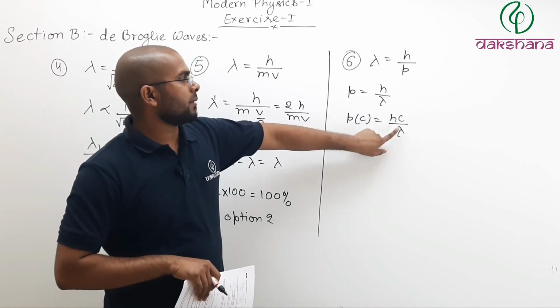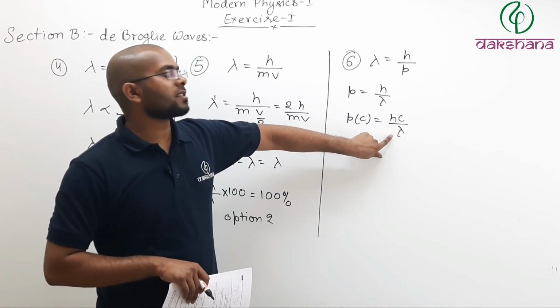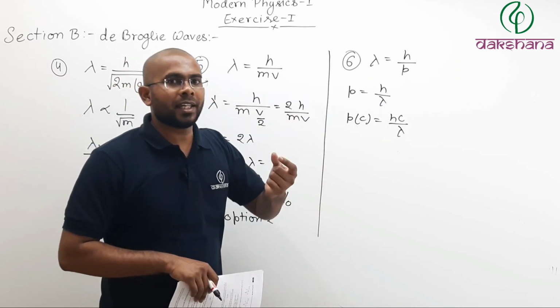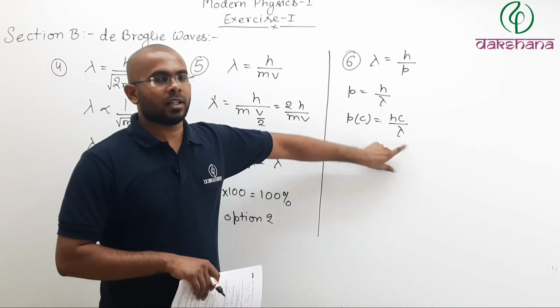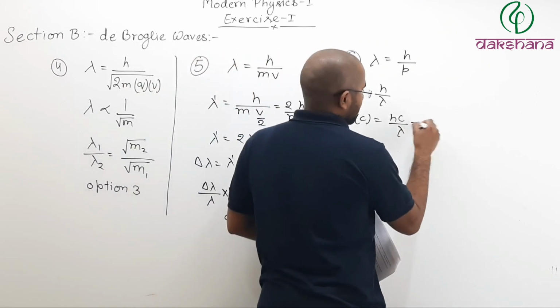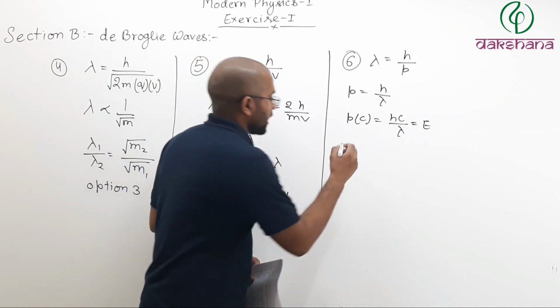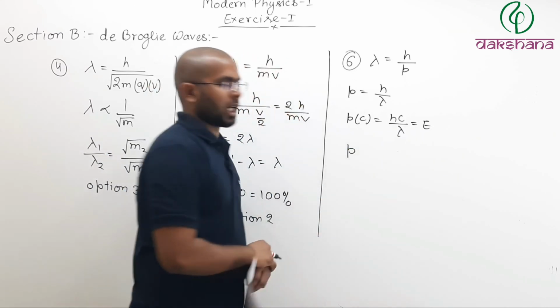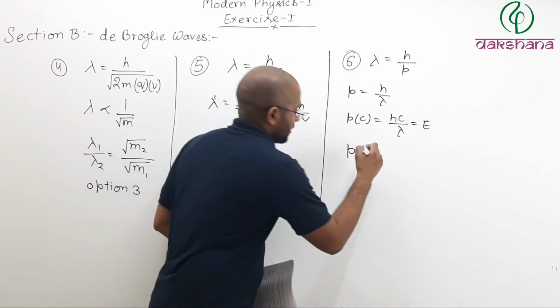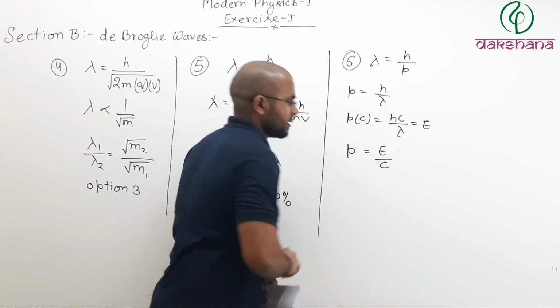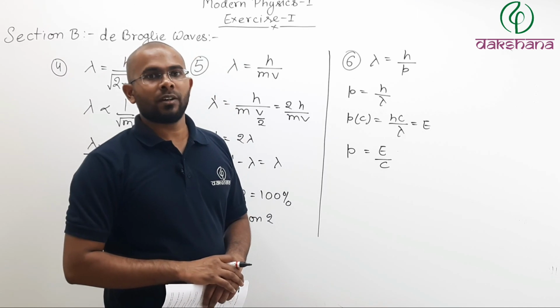And what is hc by lambda? hc by lambda is nothing but the energy of a photon of light of wavelength lambda. So this you can write as E, the energy of one photon. So you can also write that the momentum of the photon is nothing but the energy of the photon divided by c. c is the speed of light.